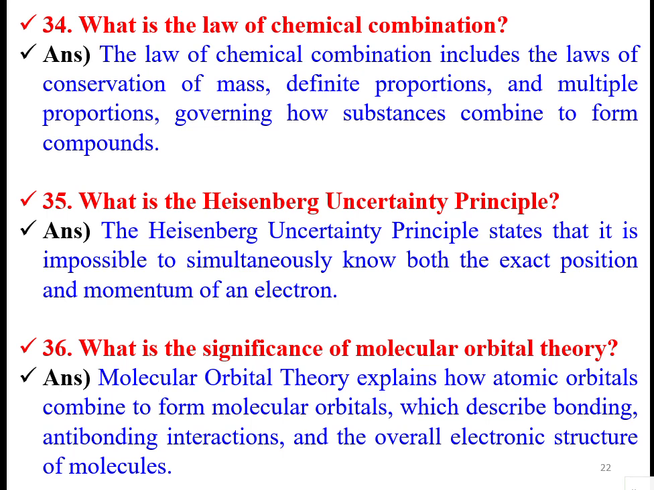The significance of molecular orbital theory. So, molecular orbital theory explains how atomic orbitals combine to form molecular orbitals. Two atoms may form one molecule. So, how do molecules have orbitals? If it is a single atom, when electrons are there, they will be revolving around the nucleus in a certain path. Those are called orbitals. When these atoms form one molecule, hybridized orbitals will be formed, which describe the bonding, anti-bonding interactions, and the overall electronic structure of those molecules.